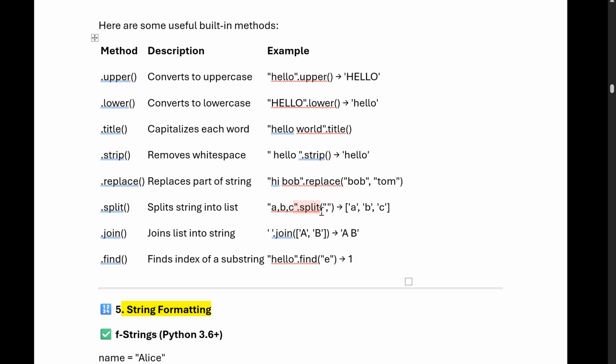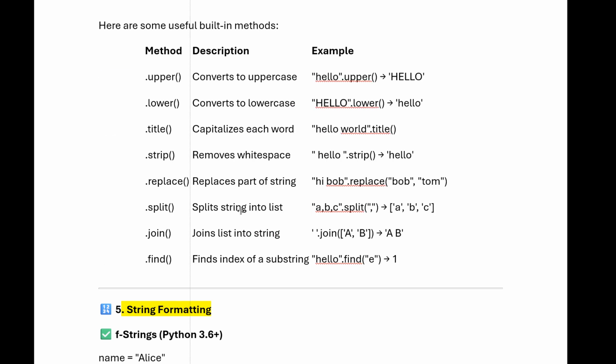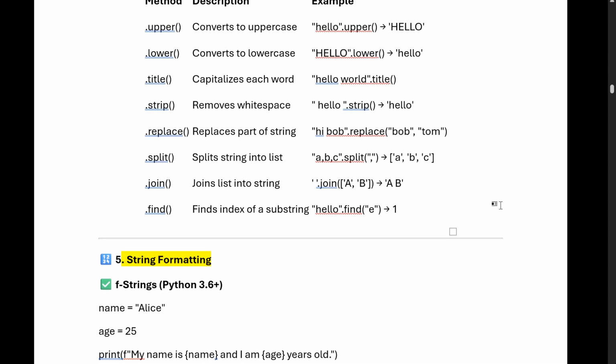Suppose we convert ABC into a list, so it will convert as A, B, C. Then dot join: we are doing dot join on A and B, so it will join these two strings into a single string. Dot find finds the index of a substring. Hello dot find E: what is the index of E? It will find it, like 0 and 1, so it will give us a 1. So these are the most important Python string methods we have to understand.